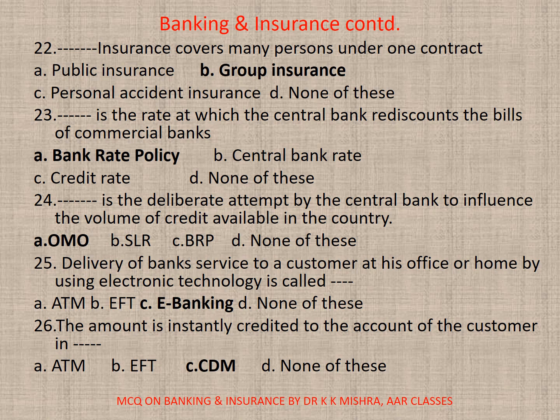Bank rate policy. 24. Dash is the deliberate attempt by the central bank to influence the volume of credit available in the country. A. OMO, B. SLR, C. BRP, D. None. Correct option is A. OMO.